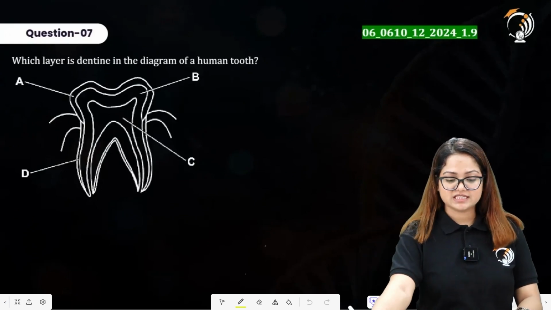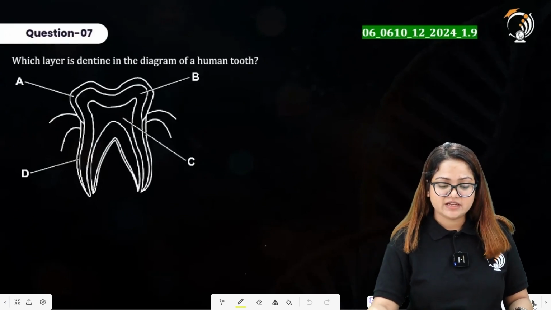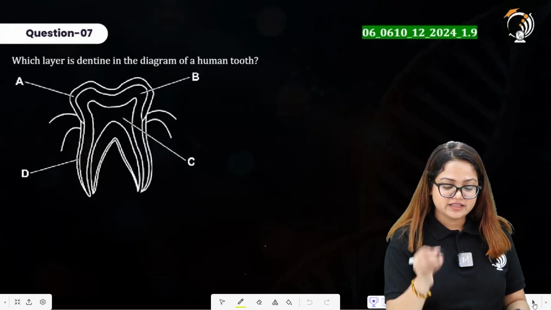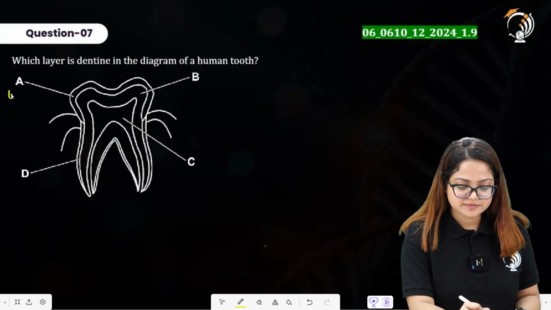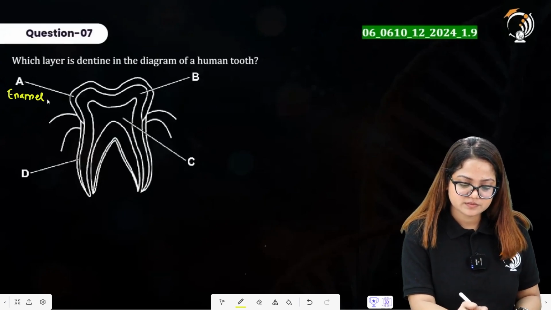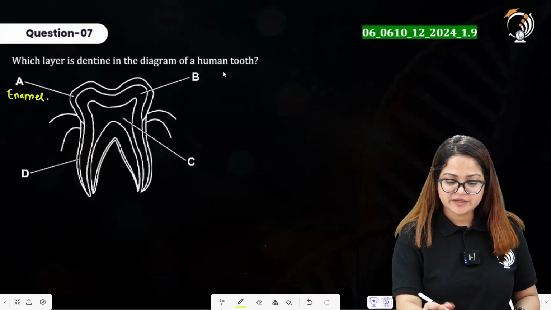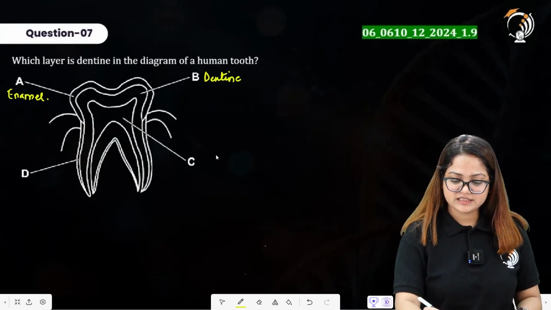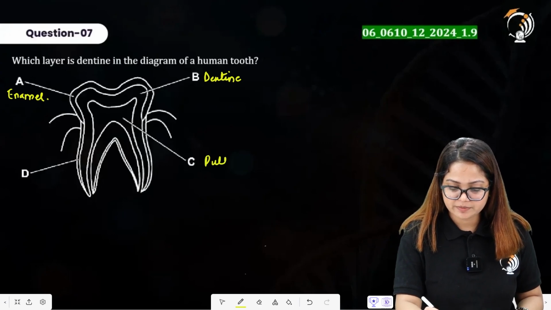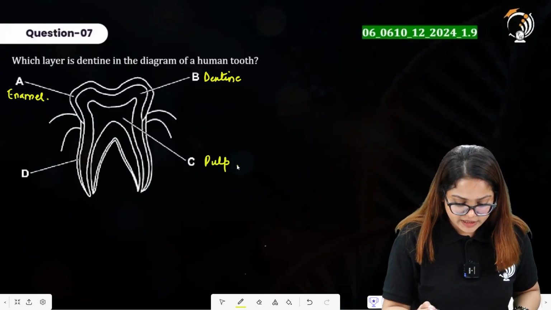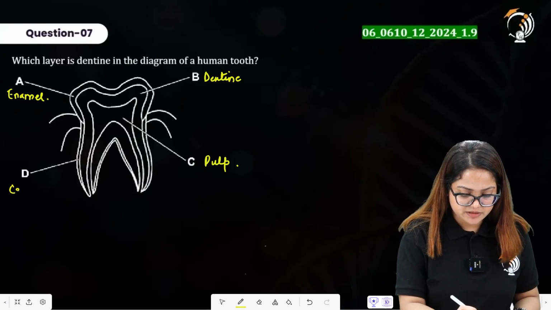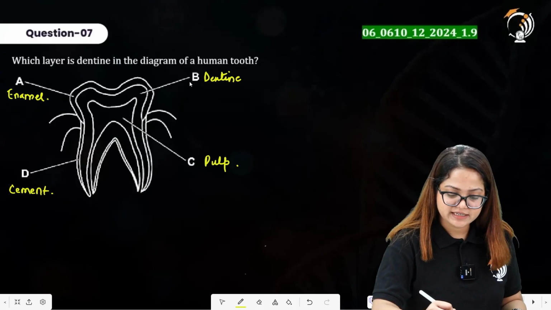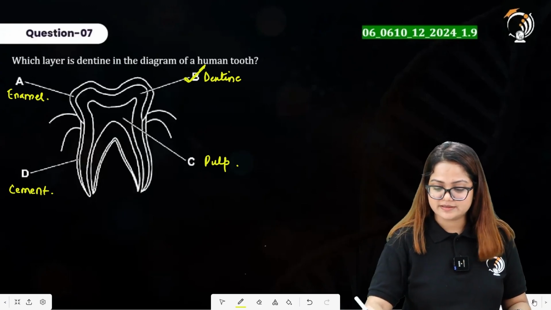Question number 7 is asking which layer is dentine in the given diagram of a human tooth. As we have already studied, the outermost layer is the enamel. The layer inner to it is the dentine. C here is representing pulp, and D here is representing the cementing material. You can simply write cement over here. Which layer is dentine? Clearly, option B here is our right answer.